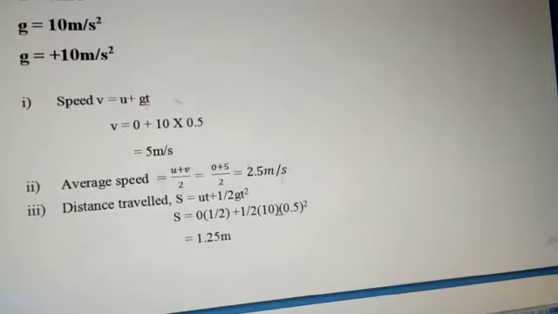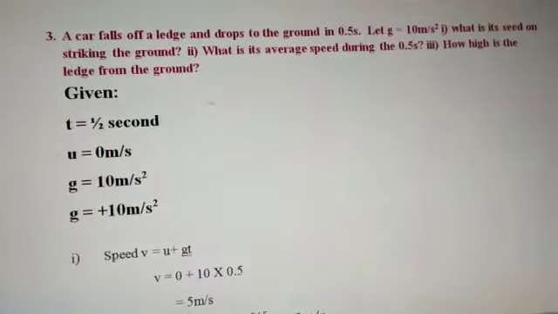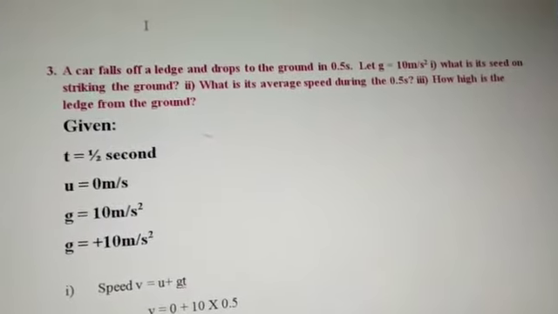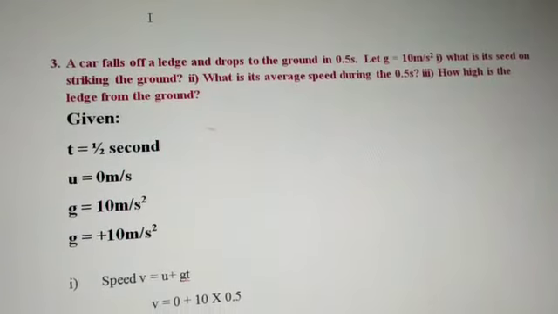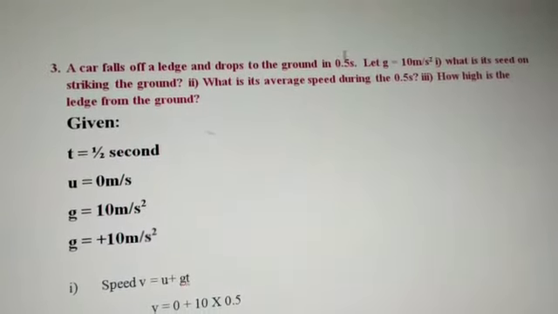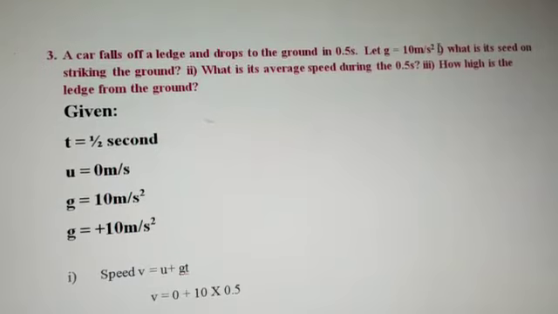Okay, a car falls off a ledge and drops to the ground in 0.5 second. Let g be 10 meters per second square. So 10 meters per second square is approximately given.